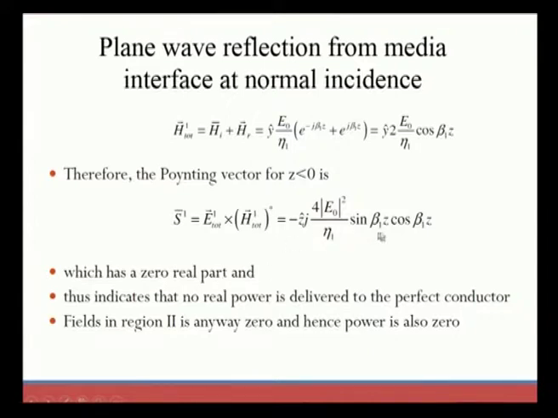We can observe the j term, which represents a complex quantity, so there is no real part, and this indicates that no real power is delivered into the perfect conductor. The fields in region 2 are 0, so the power is also 0 in region 2.